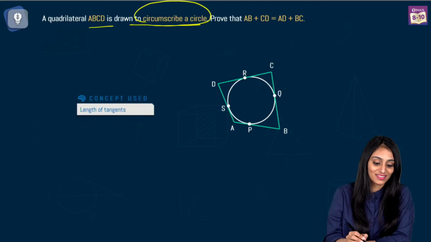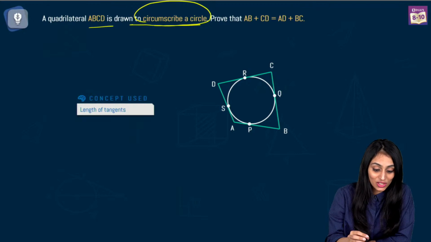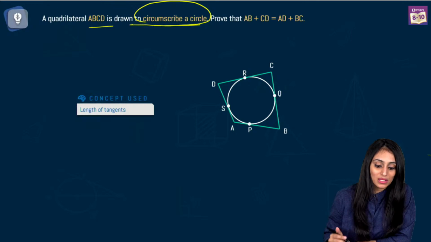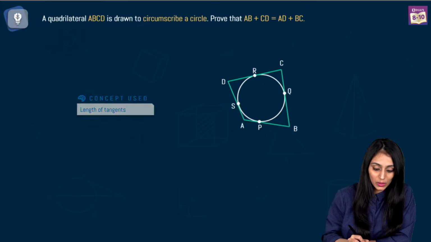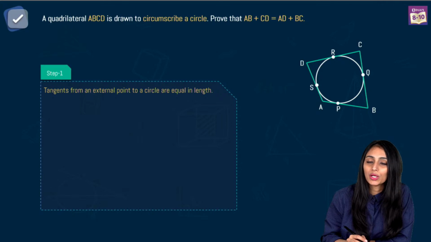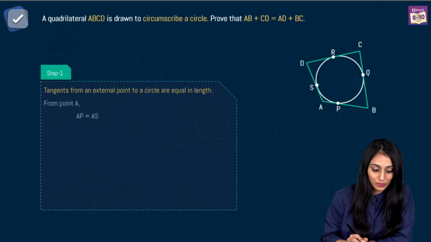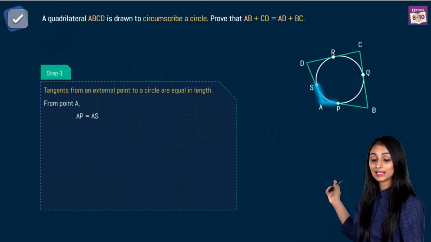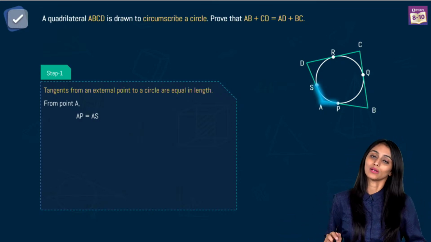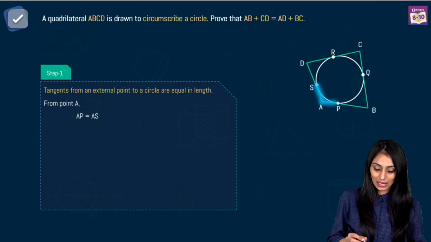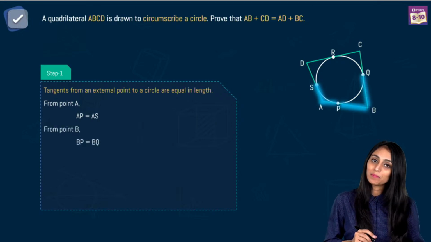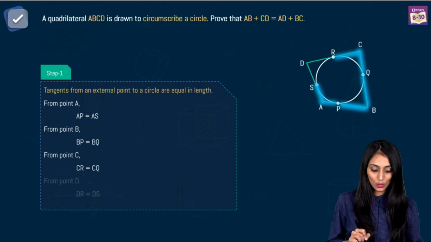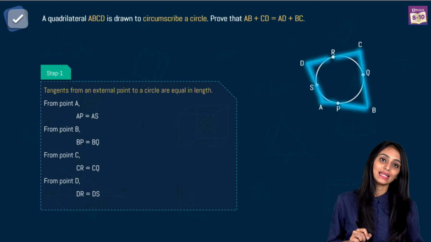Alright, so you can see these are the tangents and they are touching the circle at these points. What we need to show here is AB plus CD equal to AD plus BC. You know that we will be using this theorem: length of tangents drawn from an external point to a circle are equal in length, right? So from this point A, you can see this highlighted in blue, these line segments. So AS and AP are going to be equal, right? Because A is the external point. Similarly, from point B, BP and BQ are going to be equal. Similarly, from point C, CR and CQ are going to be equal. From point D, DR and DS are going to be equal.